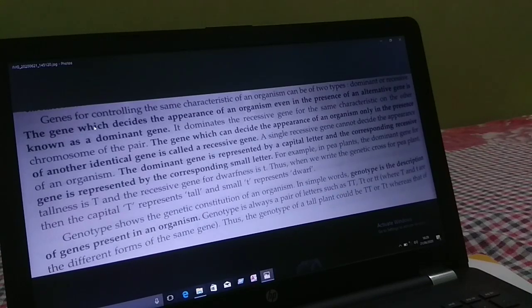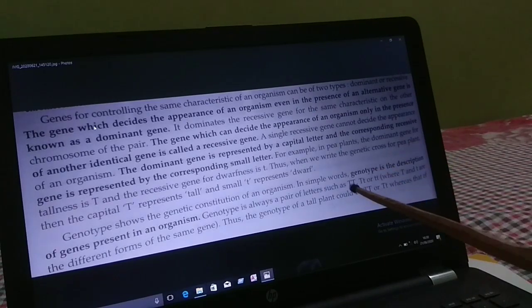For example, if you see tall or dwarf, that is visible to us, seen by our eyes. The phenotype of an organism is its physical characteristic which is determined by its genotype. So genotype is the genes, and phenotype is the visible character.